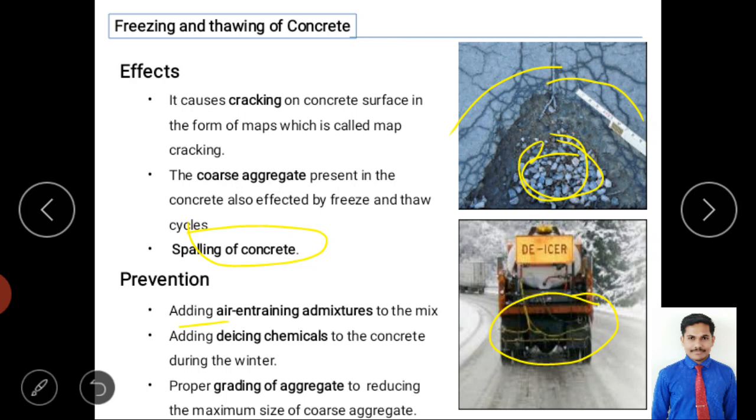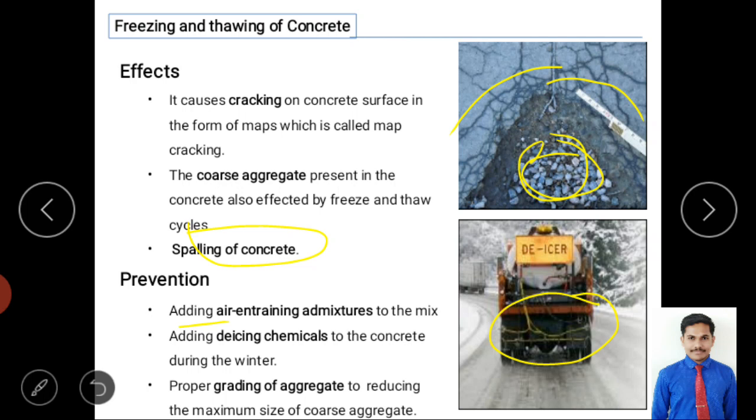The second one is de-icing chemicals, and the last one is proper grading of aggregate to reduce the maximum size of the aggregate. We already studied some factors which affect this action. If you use a maximum size of aggregate, it has more effect. So we have to reduce the maximum size of the aggregate by making proper grading or proper separation, right?